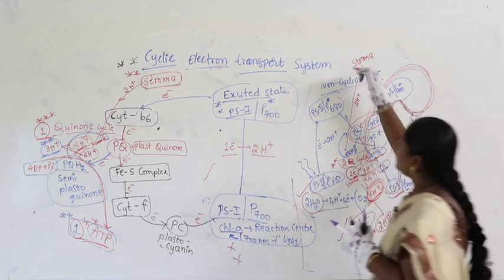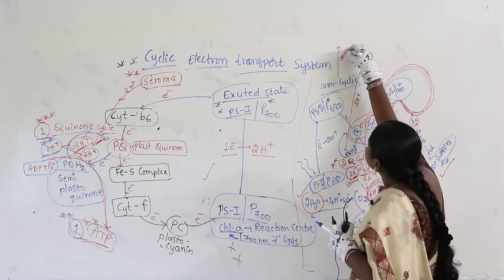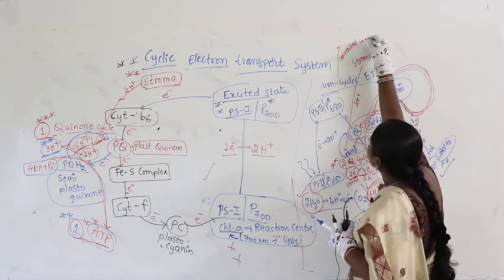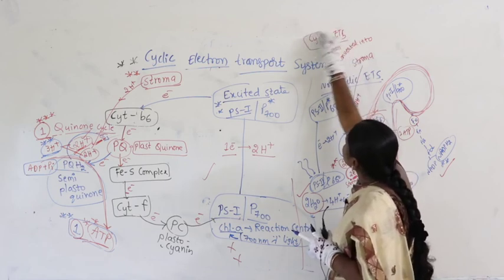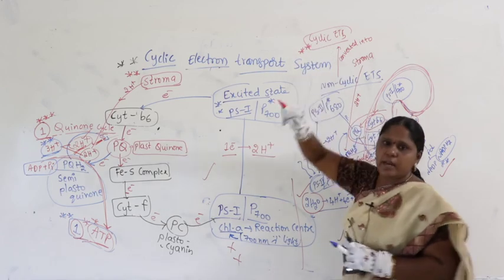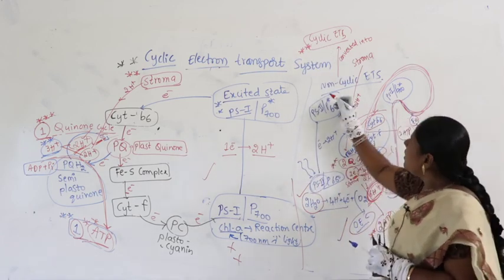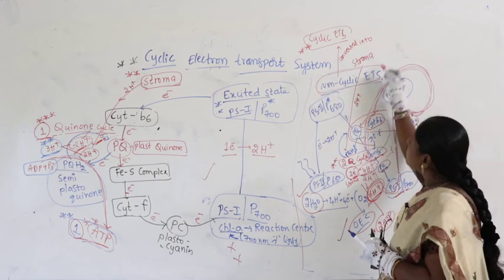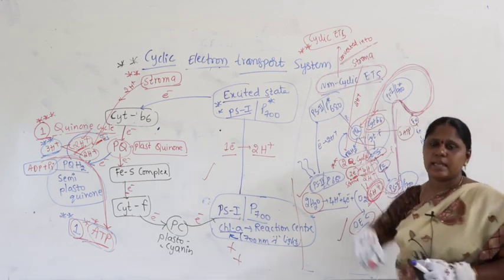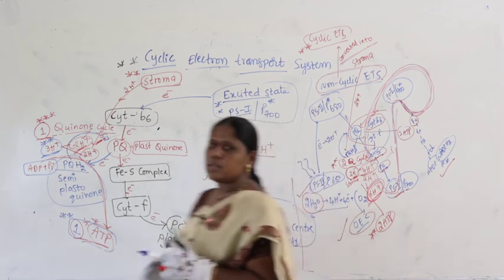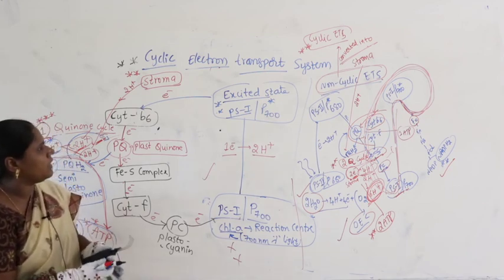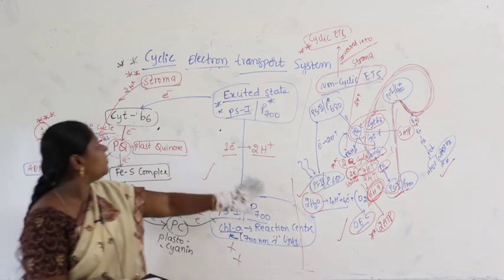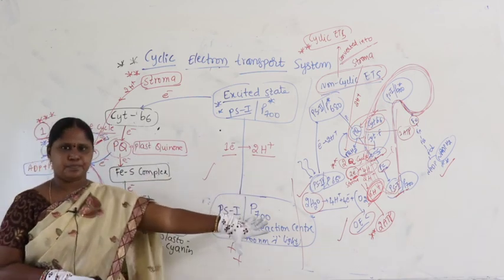So what is the important point? Non-cyclic gets converted into a cyclic electron transport system. Very, very, very important. As per the requirement of the cell, a non-cyclic electron transport system can be converted into a cyclic electron transport system. Guys, I think you have understood very clearly here. So, very importantly, you need to have the clear differences between cyclic and non-cyclic.